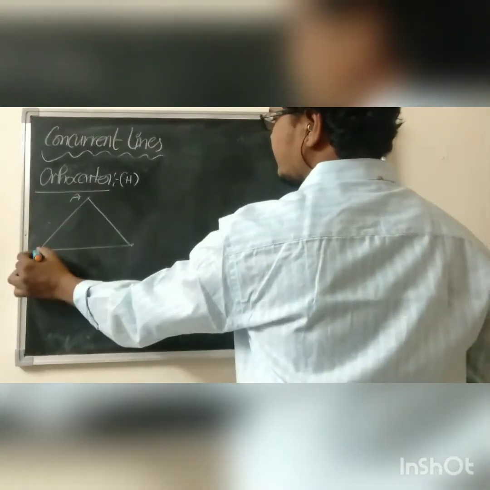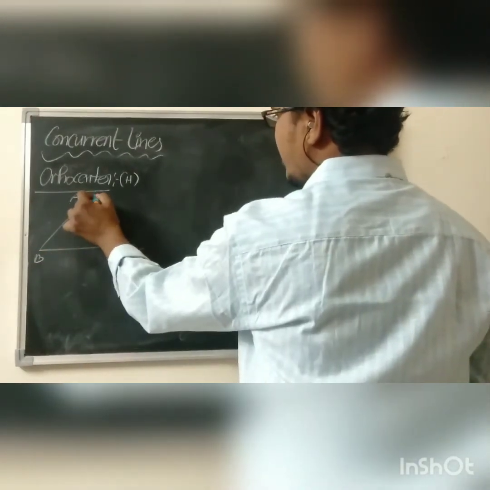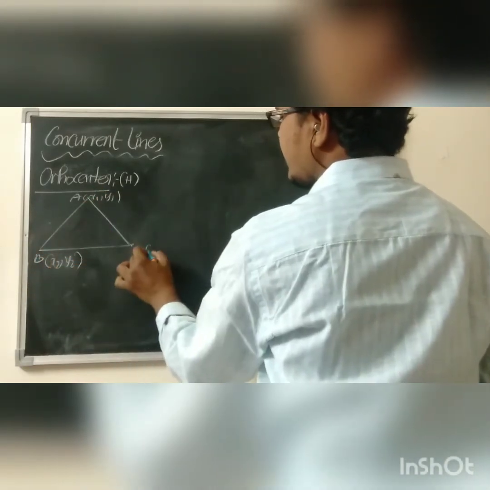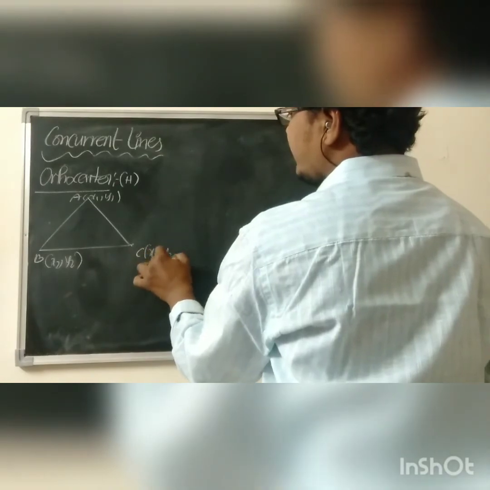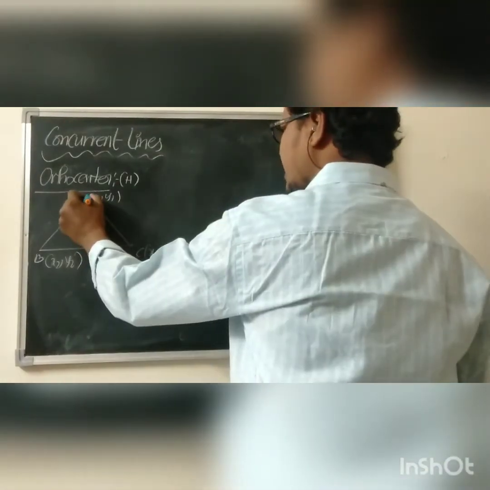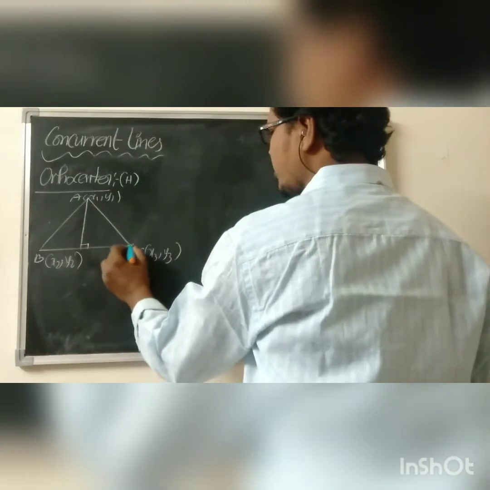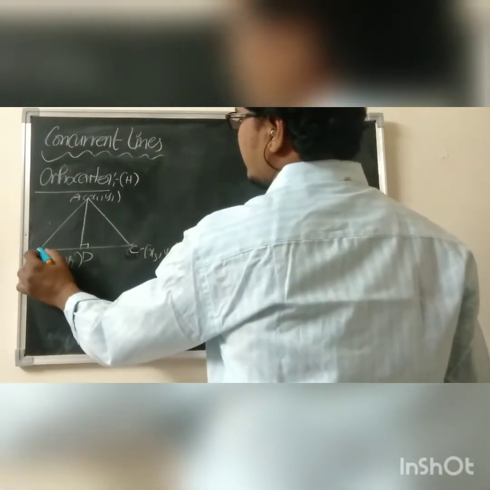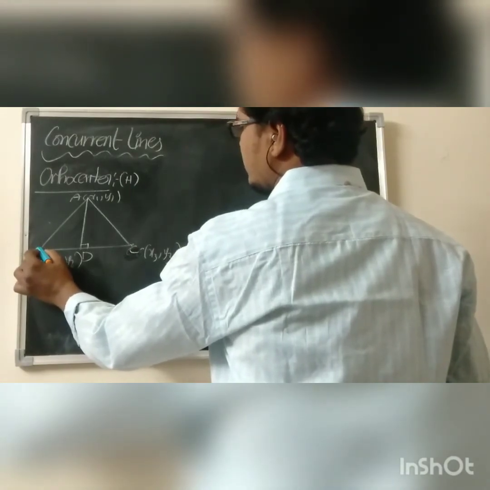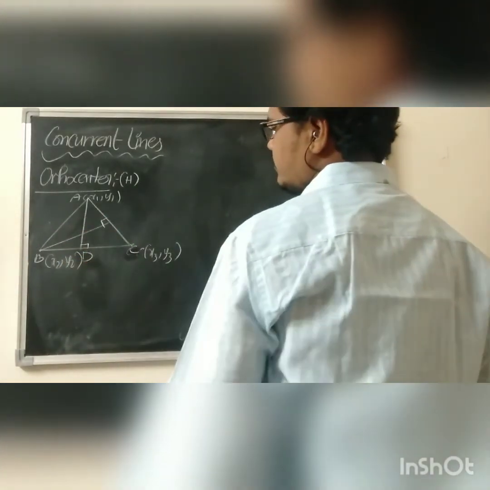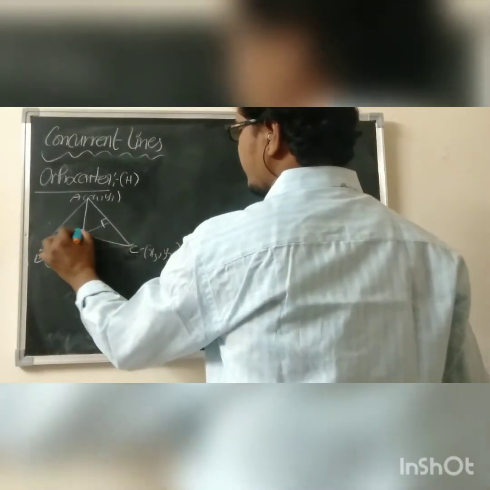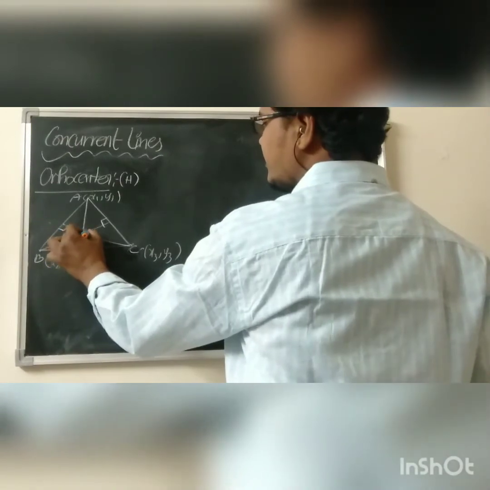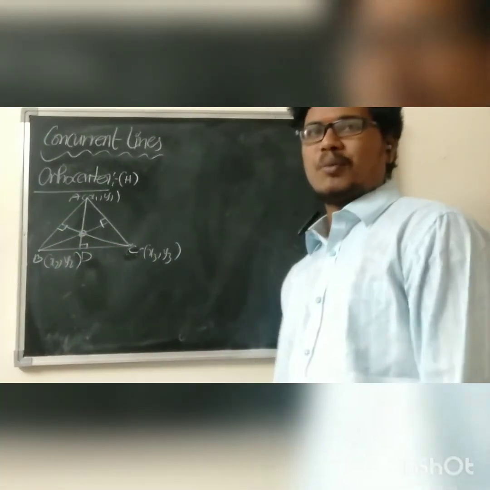Consider a triangle ABC with points (x1, y1), (x2, y2), and (x3, y3). See, through A draw an altitude which is perpendicular to BC. Okay, this is AD. Draw an altitude from B which is perpendicular to AC. Draw an altitude from C which is perpendicular to AB. See, what you observe is these three perpendiculars intersect at one common point.